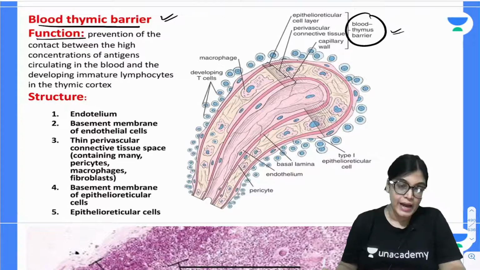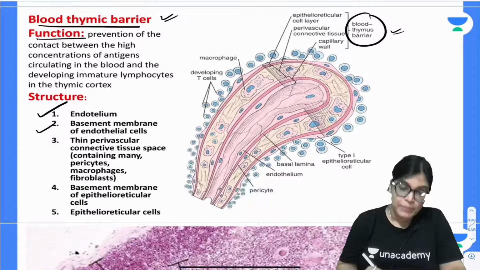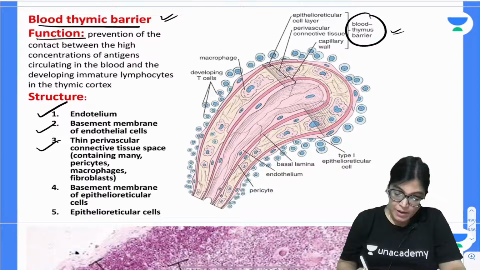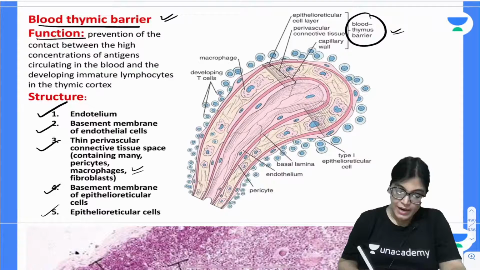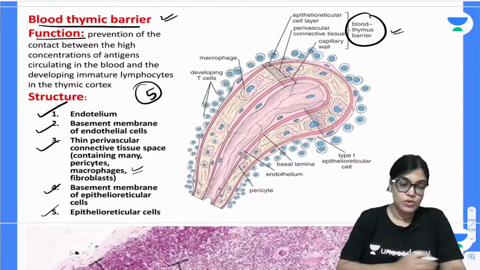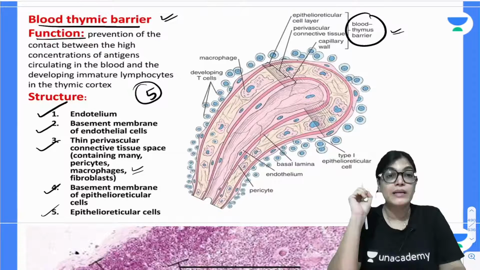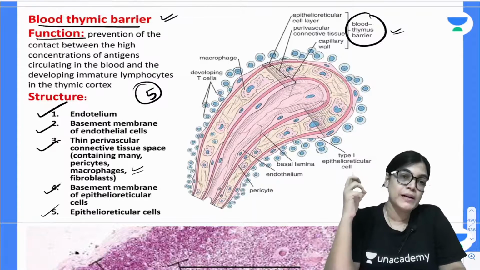So, it is formed by endothelium. The layers are endothelium, basement membrane of the endothelial cells, perivascular connective tissue which contains macrophages and fibroblasts and all. Other than that, the basement membrane of epithelial reticular cells and the epithelial reticular cells. So, all these 5 layers. In short, epithelial reticular cells, which form a supporting network of the thymus gland, also form the blood thymic barrier.